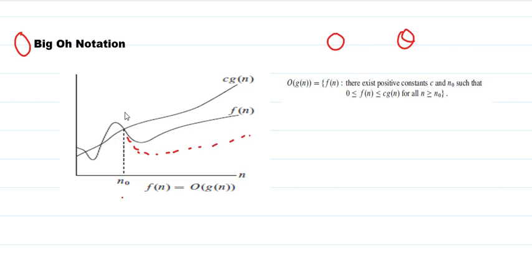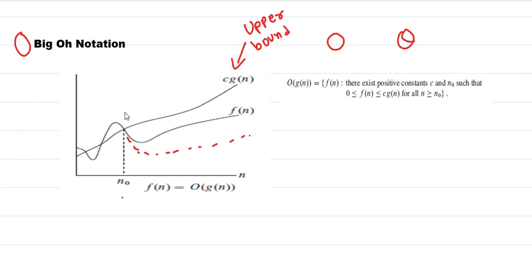That means here this function is not bounded above and below by constant multipliers of g, but it's bounded just from above. Therefore this is also known as the tight upper bound on a function.